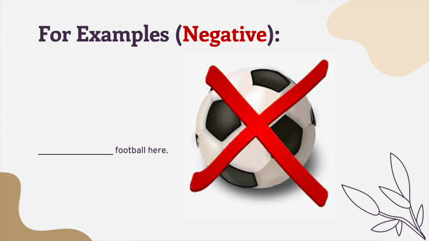Next, you see there is a football and there is a no sign there. So obviously it means no football. In order to write it in the imperative form, it becomes don't play football here. Don't is the negative form of this imperative sentence.